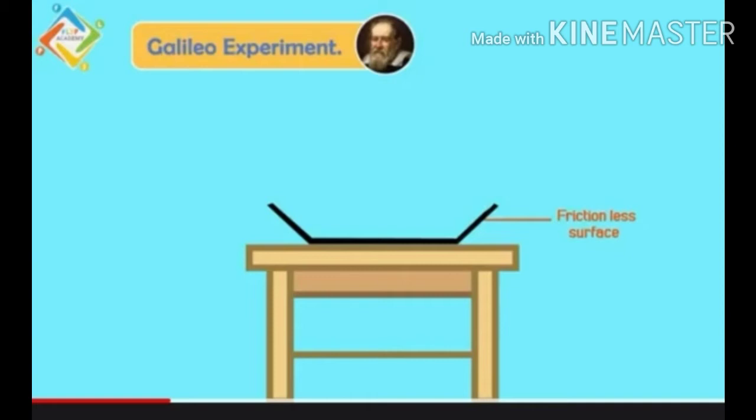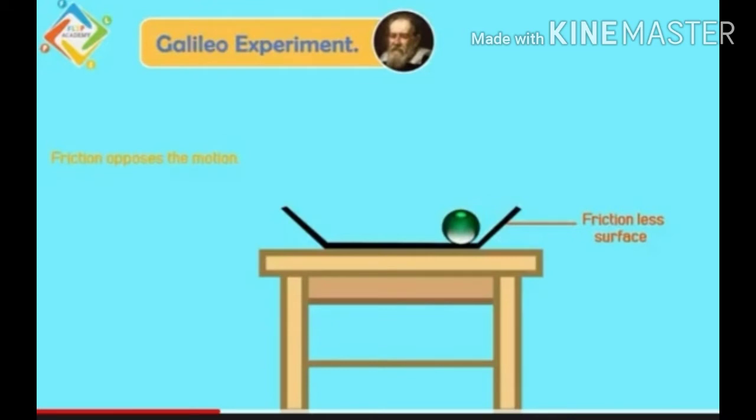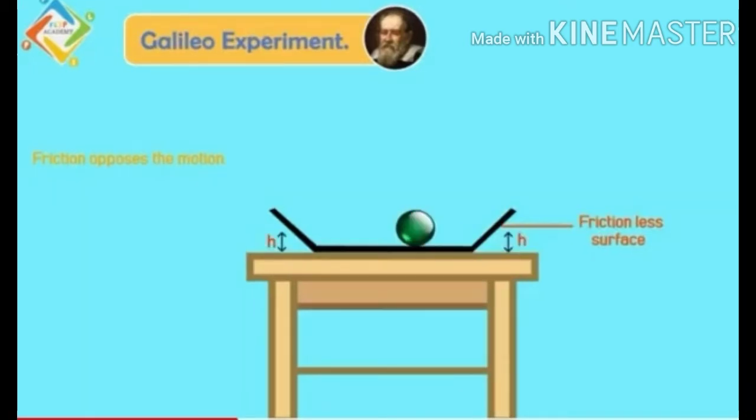Opposite directions मा he has taken the two inclined planes. And first, he dropped a marble from one inclined plane, and after it was dropped, the marble came and climbed up to the top of the other inclined plane.